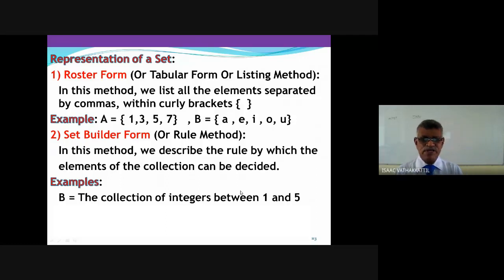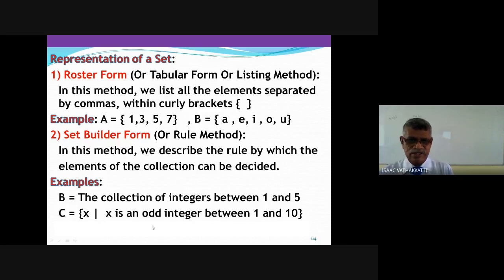The collection of integers between 1 and 5, when you write in listing method, it will consist of 2, 3, and 4. Between 1 and 5. Integers between 1 and 5. You have to read very carefully. Okay? Let me pick up another one. Generally, we represent like this. We read it C equal to, I can read like this: collection of X such that. You read it like this.